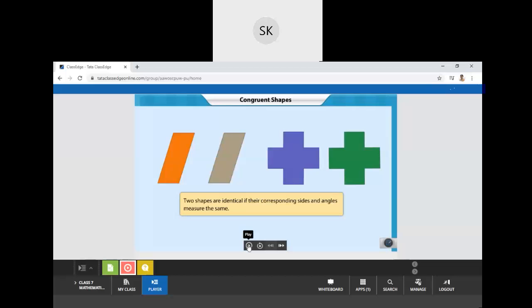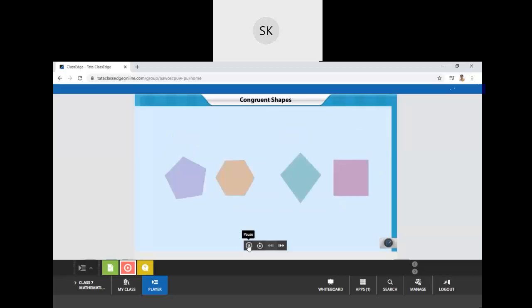In this figure we have observed the same thing. These shapes are not congruent because their corresponding sides and angles are not equal. In the first shape there are 5 angles, whereas in the orange shape, the hexagon, there are 6 angles.